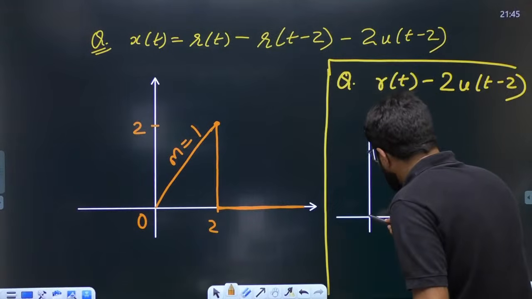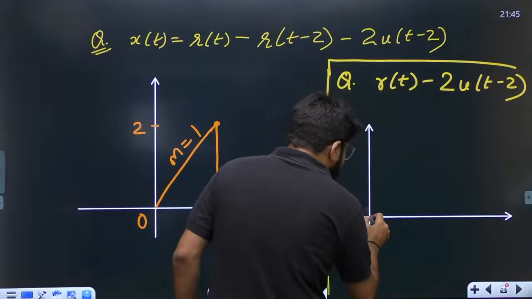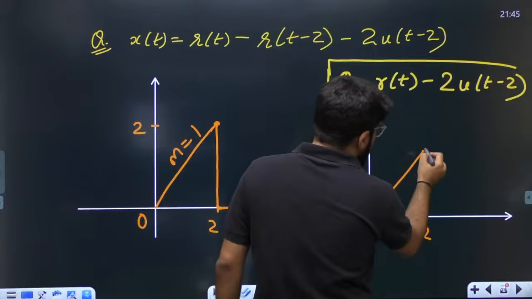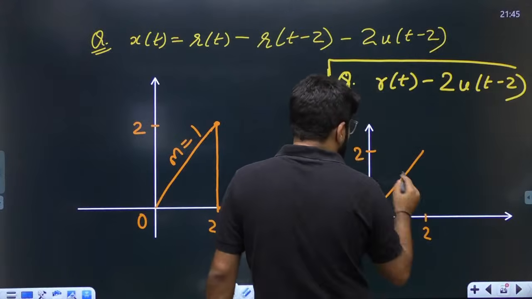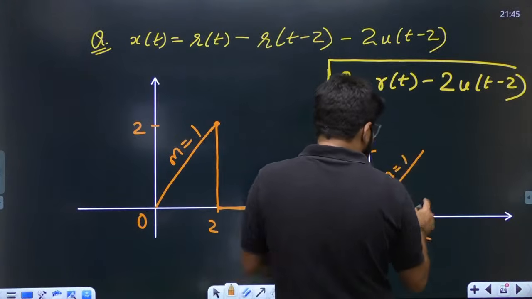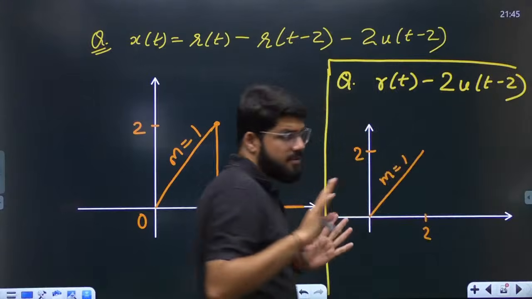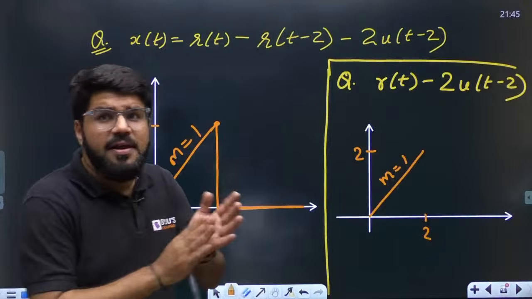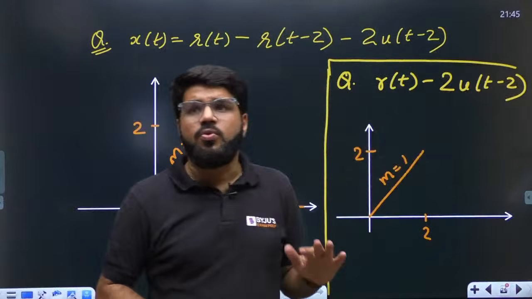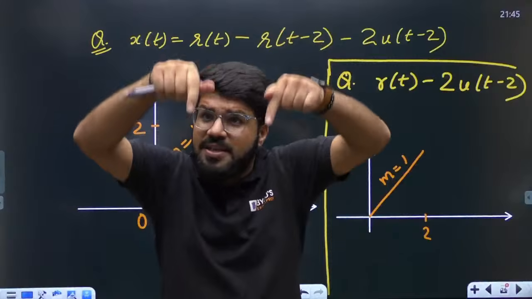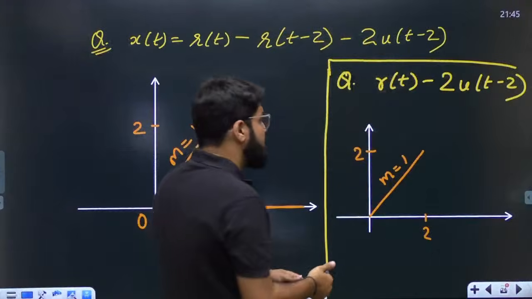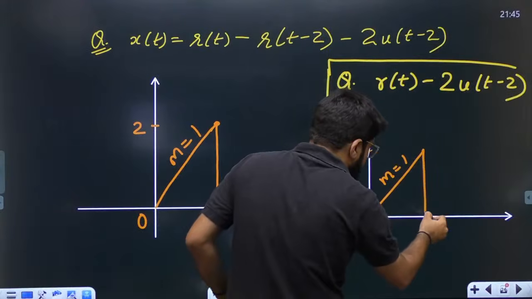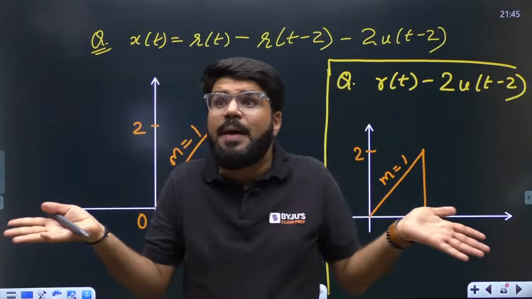तो RT starts a ramp. Up to what time? Up to t equal to 2. At t equal to 2, amplitude is also 2 because slope is 1. Slope is change in height upon change in base. Now there is only a step at t equal to 2. What is the role of the step? To change the magnitude. Okay dear, let us change the magnitude. 2 minus 2, magnitude will drop to 0. Clear?